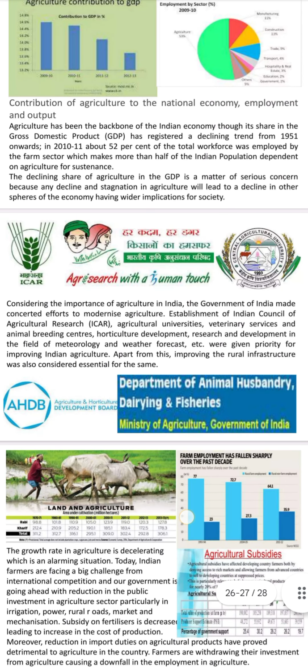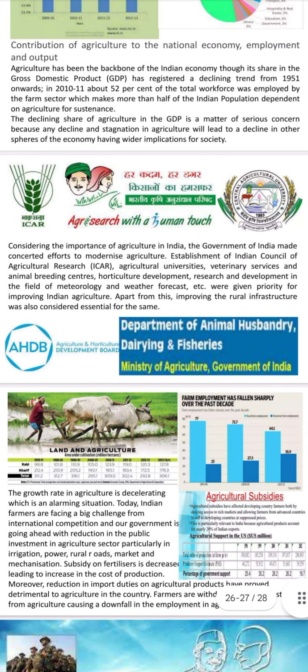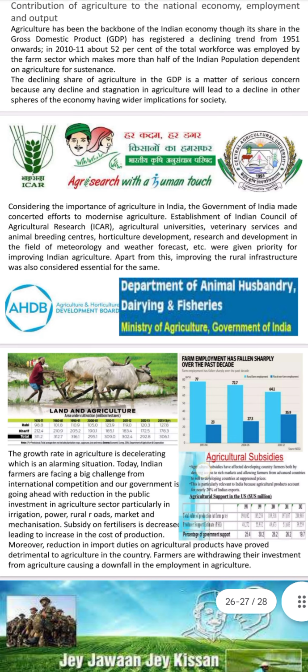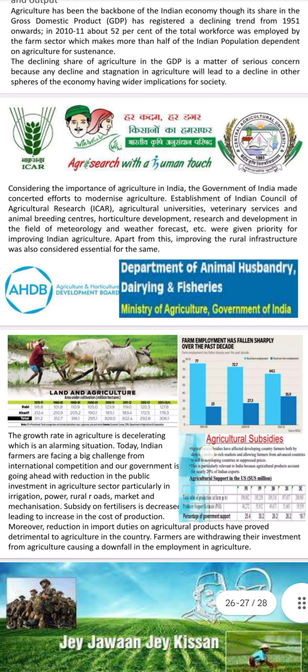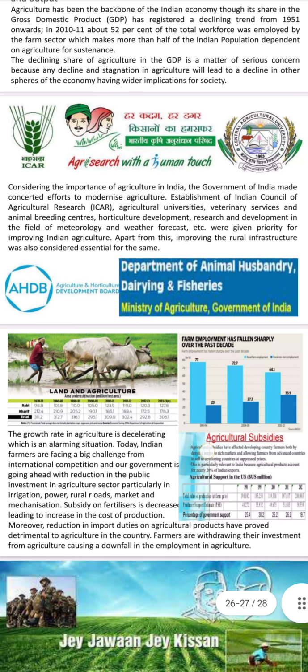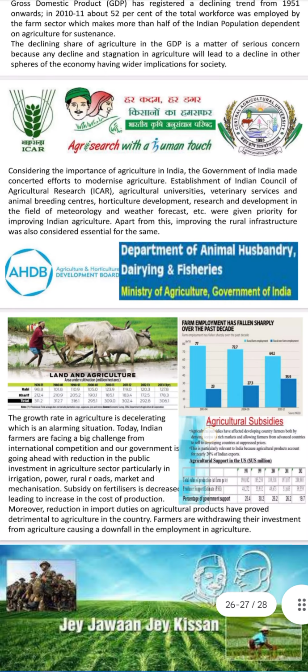ICAR, Indian Council of Agricultural Research, agri-research with a woman's touch. Considering the importance of agriculture in India, the Government of India made concerted efforts to modernize agriculture. Establishment of the Indian Council of Agricultural Research, agriculture universities, veterinary services, animal breeding centers, horticulture development, and research and development in meteorology and weather forecasting were given priority in improving Indian agriculture. Apart from this, improving rural infrastructure was also considered essential. Agriculture and Horticulture Development Board, the Department of Animal Husbandry, Dairy and Fisheries, Ministry of Agriculture, Government of India.